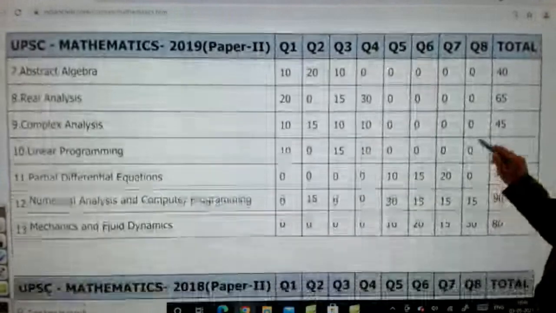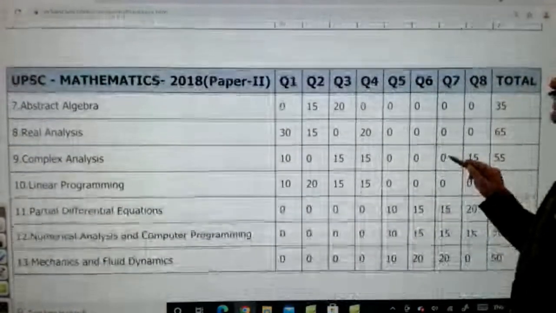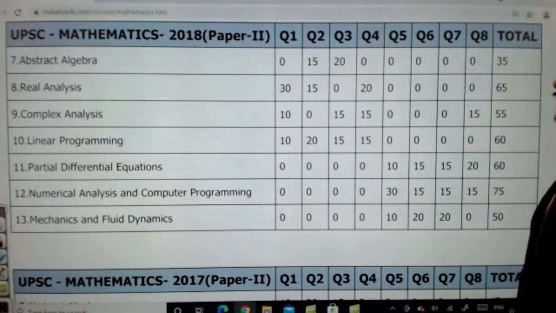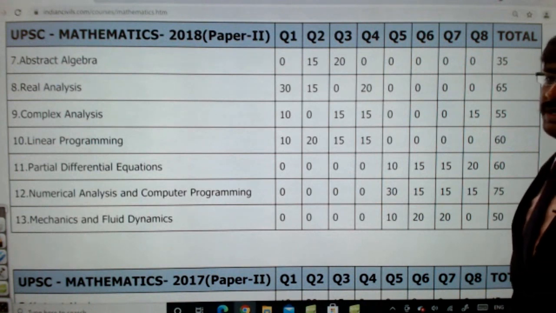Yeah, 2019. And in 2018, if you notice, complex analysis is given for 55 marks. In that, question number 1 is 10, question number 3 is 15, question number 4 is 15, but question number 8 also we got, right?